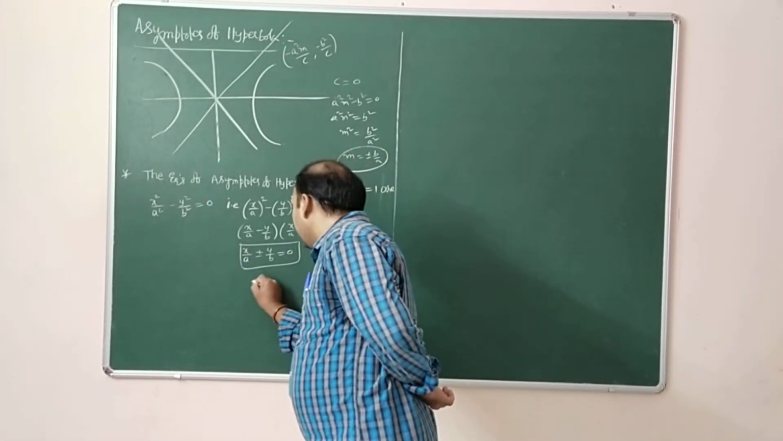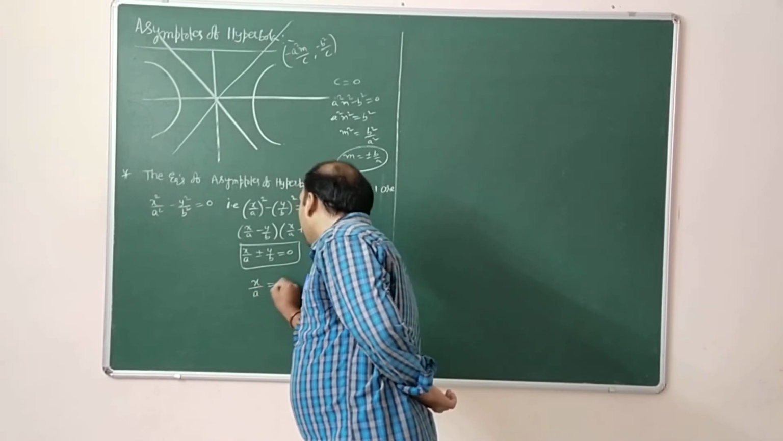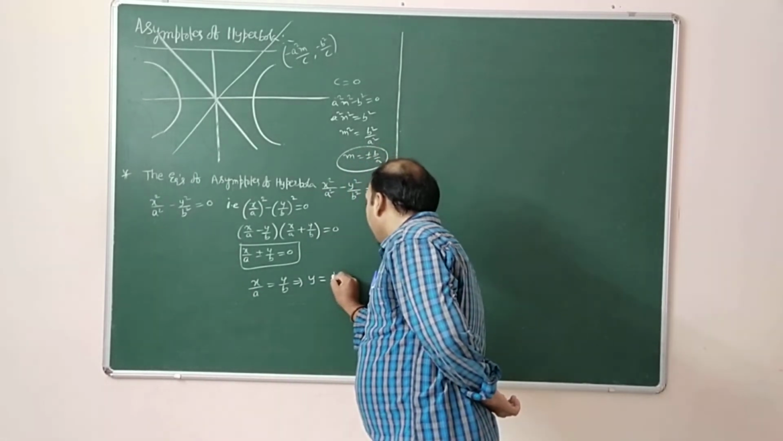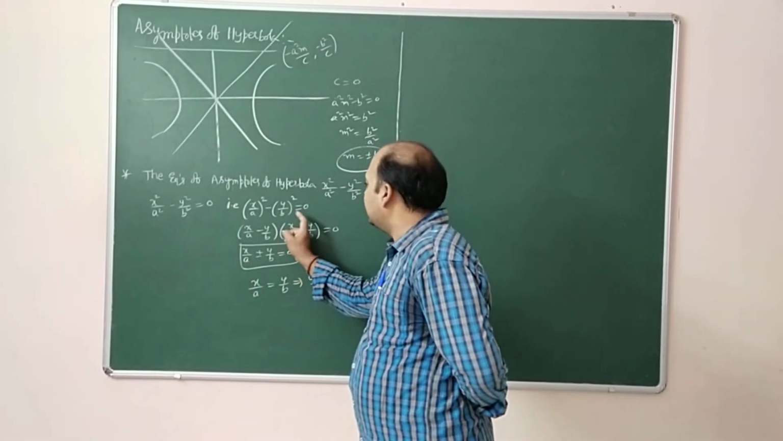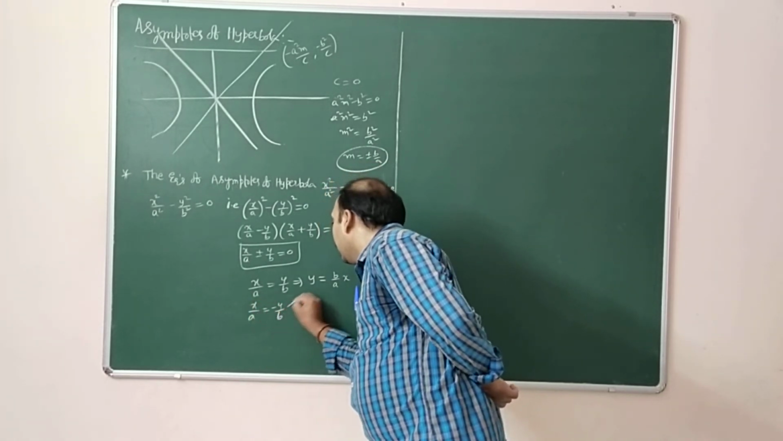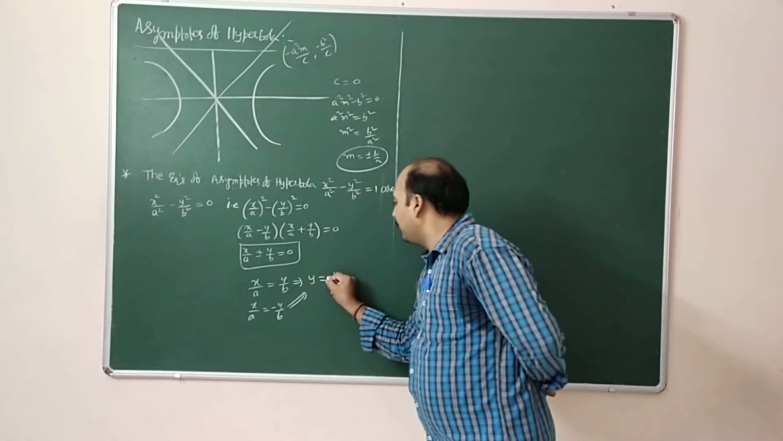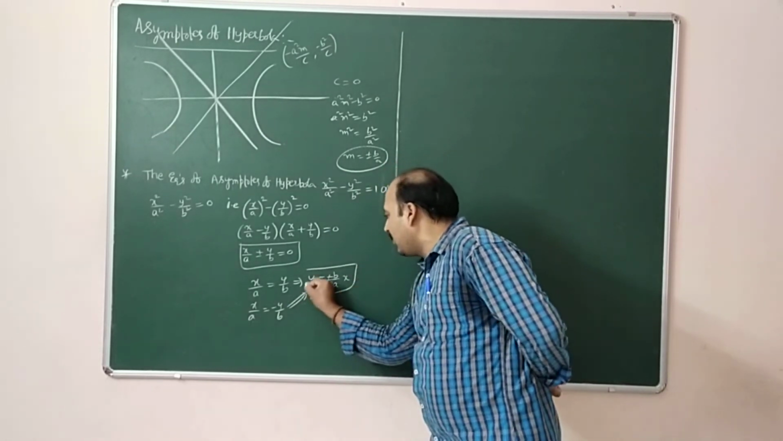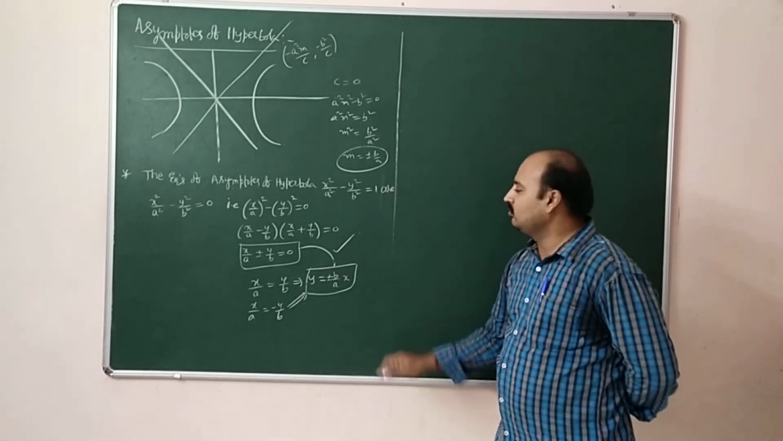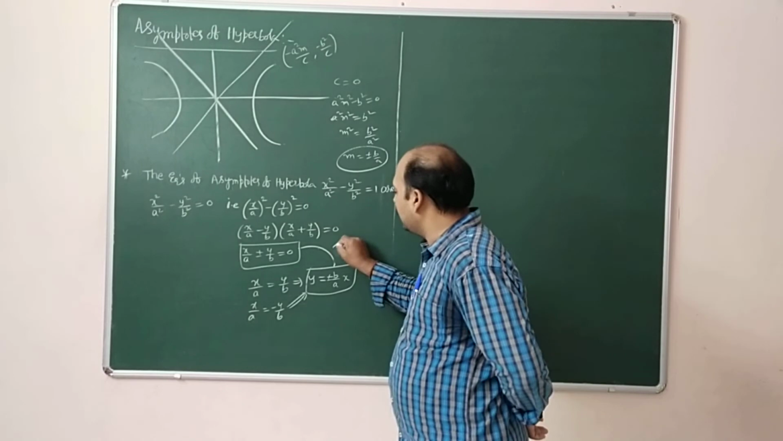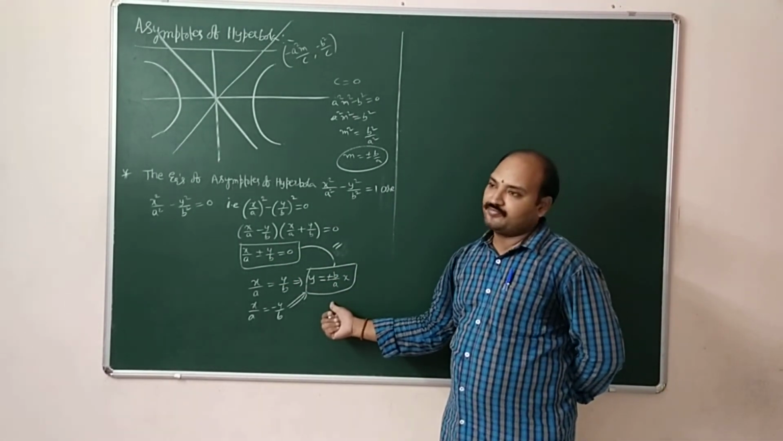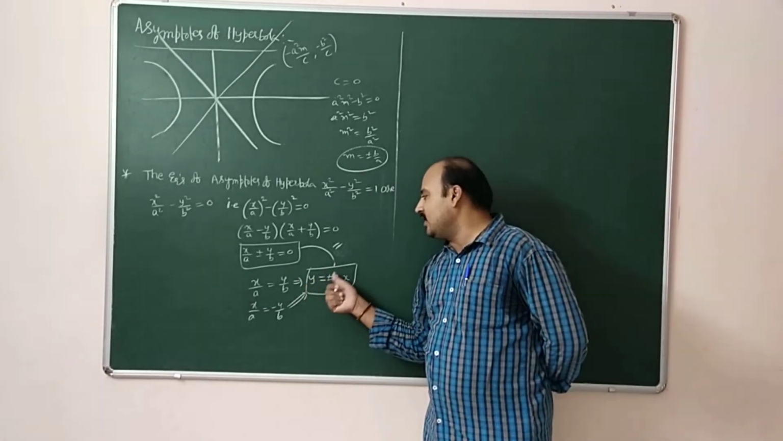If you take this one, x by a is equal to y by b. From this, y is equal to b by a into x. If you write this equation, x by a equal to minus y by b, then y is equal to minus b by a into x. Now onwards, remember, both are the same. This equation or this equation, both are the same. So the asymptotes of the hyperbola are y is equal to plus or minus b by a x.